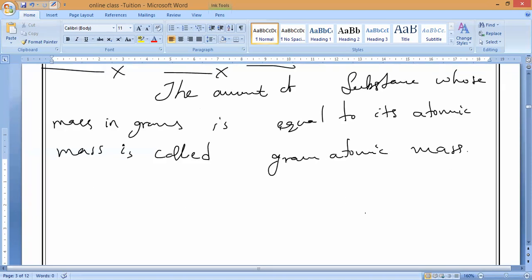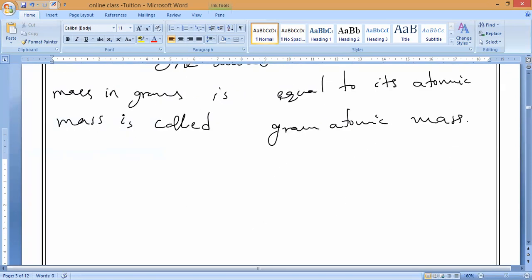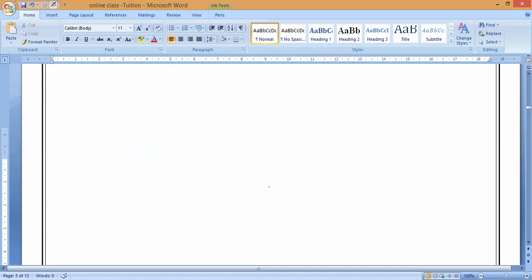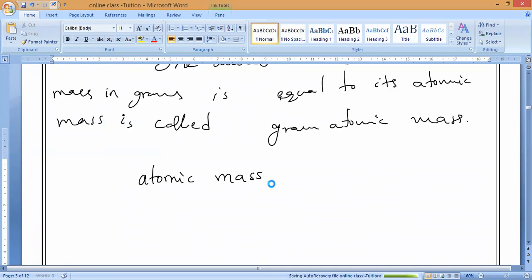So what is an example? Take the atomic mass of oxygen. What is the atomic mass of oxygen? Oxygen atom, 16. If it is a molecule, I will say molecular mass of oxygen, which is 32. But I am asking atomic mass. Atomic mass of oxygen is 16 u. One atom, 16 u.